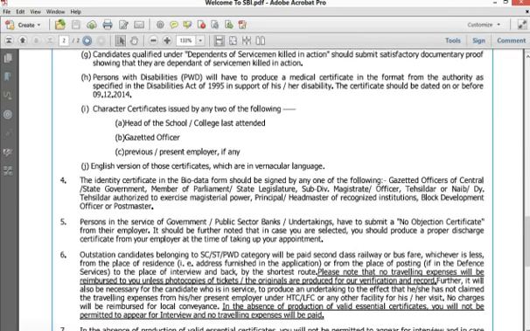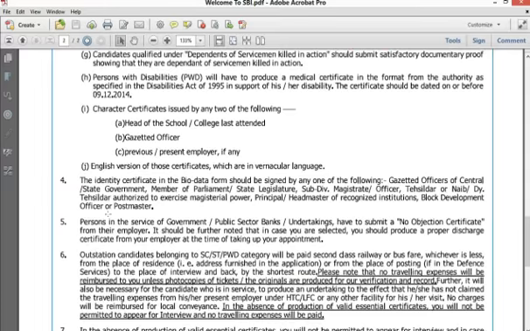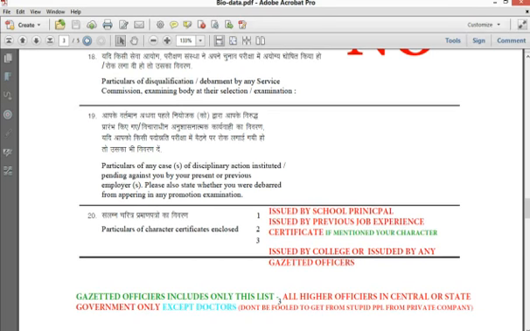Okay, and coming to the character certificate, a minimum of 2 character certificates are needed, as you can see here, any of the 2. So 2 is enough, 2 character certificates are enough. If you have any additional certificate issued by your previous employer, if you are working and a character certificate is given by them, that will be good. So you can write as issued by, no need to write character certificate issued by, as it is already mentioned here. So just write issued by the school principal, no need to write his name also.